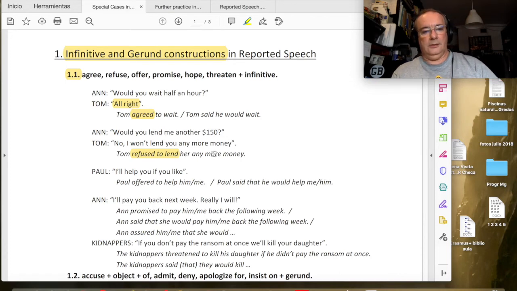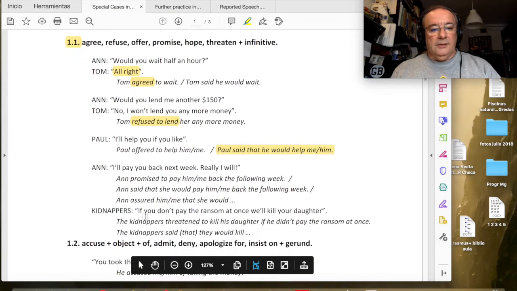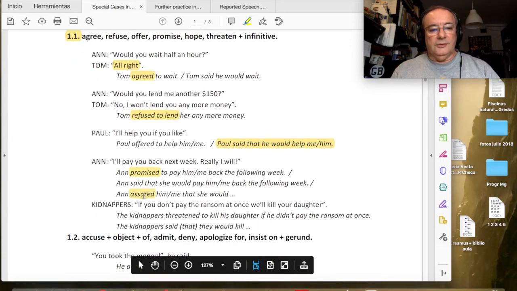No, I don't refuse to lend her any more money, because you have got a lot of money from me now. Okay, I'll help you, like offer. Yeah, he's offering. Paul is offering to help. Paul offered to help him and me. Of course, we can also say that he would help me. Now we have assure, we have promise here in these two examples.